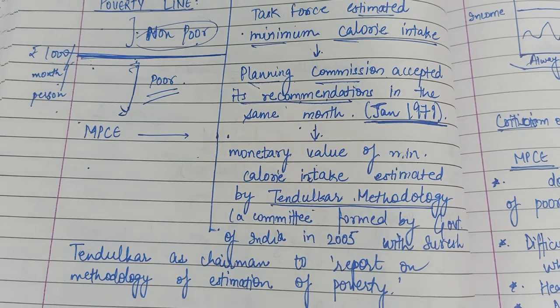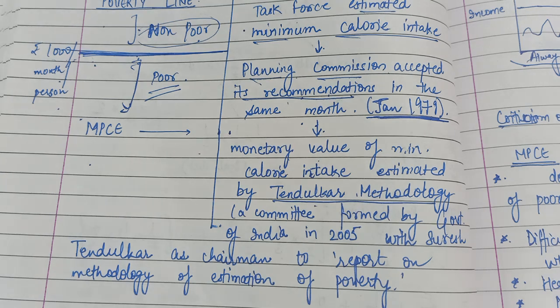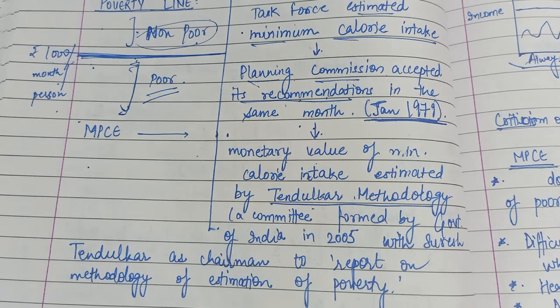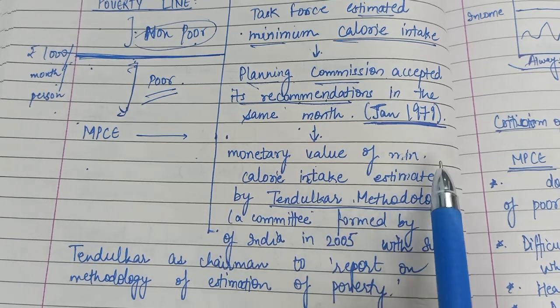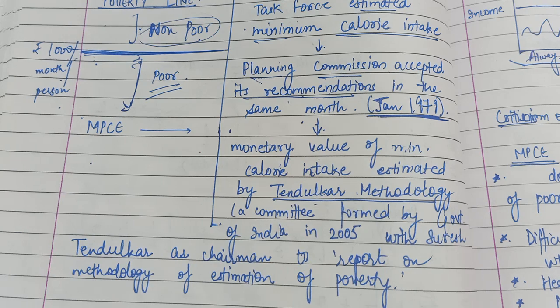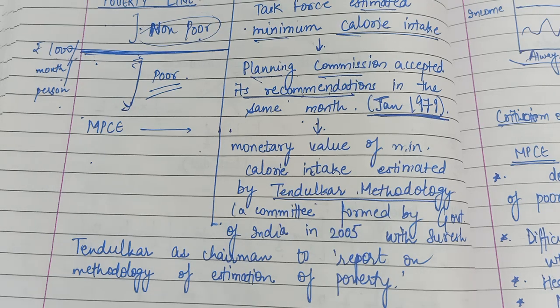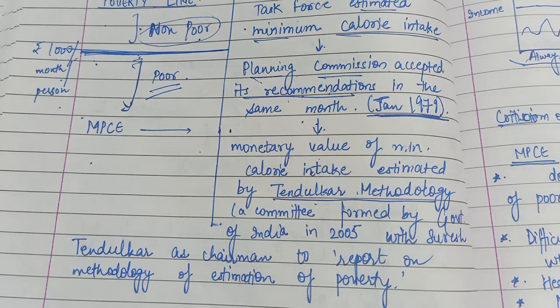So this is known as Tendulkar methodology. I am not so sure if it is mentioned in the book, because I think it is not mentioned. No, it is not mentioned. So please write it down. This monetary value of minimum calorie intake: let us suppose we need 1,000 calories per day, then what would be the poverty line? To consume 1,000 calories, how much money do we need? That was determined by the Tendulkar committee.